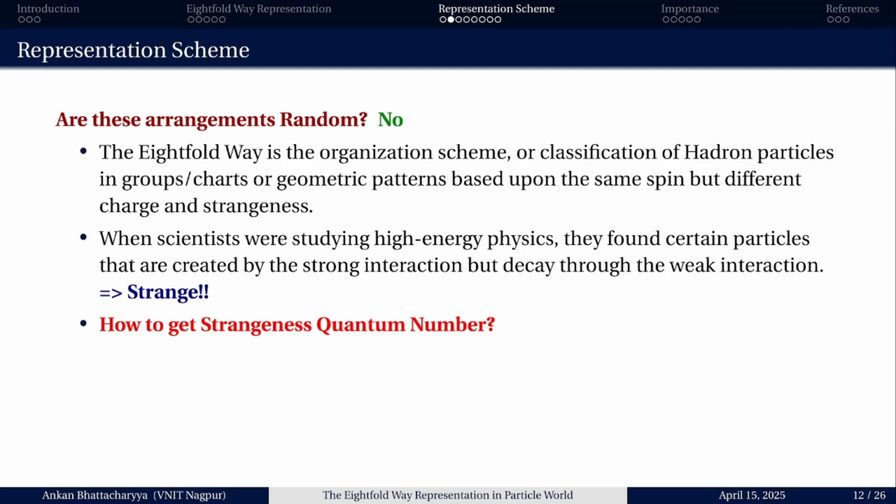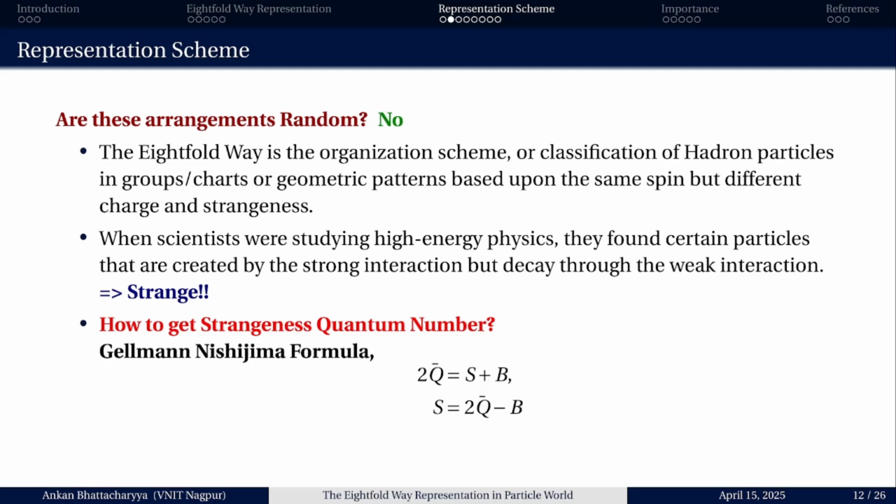This was also resolved by Gell-Mann with his famous Gell-Mann-Nishijima formula, which reads 2q̄ = S + B. What is q̄? It is the average charge of the given multiplet. For example, the neutron and proton form a doublet, so the average charge is (1 + 0)/2, that is half. So 2q̄ is 1 for the doublet.